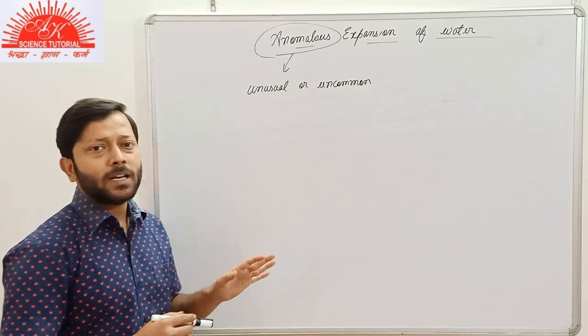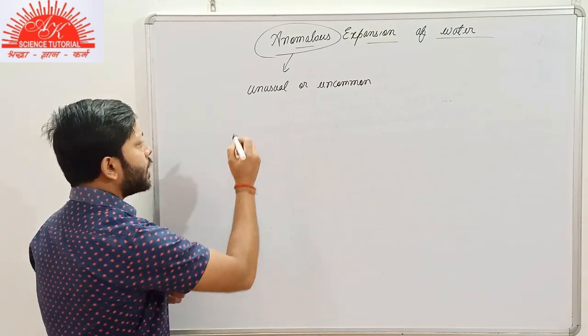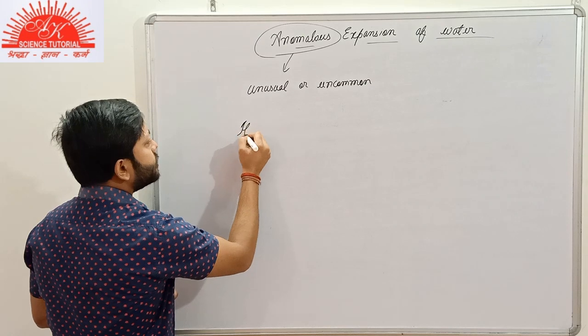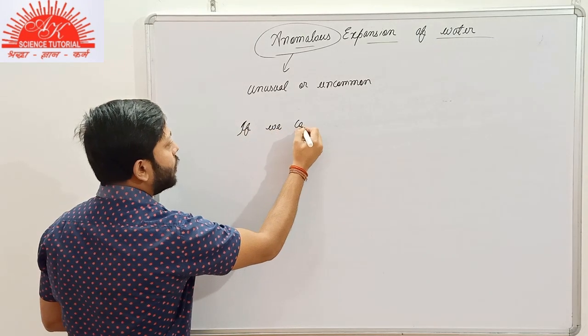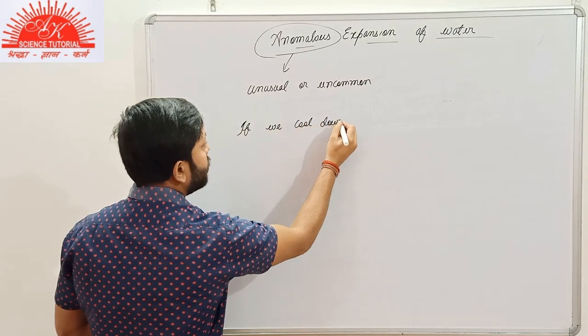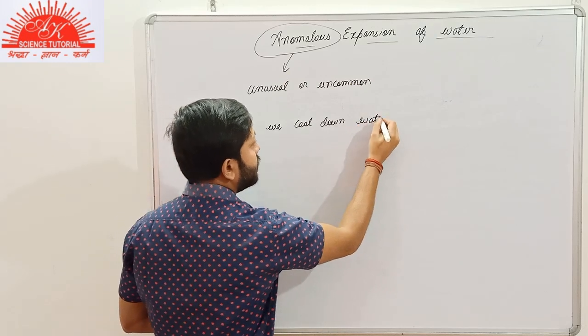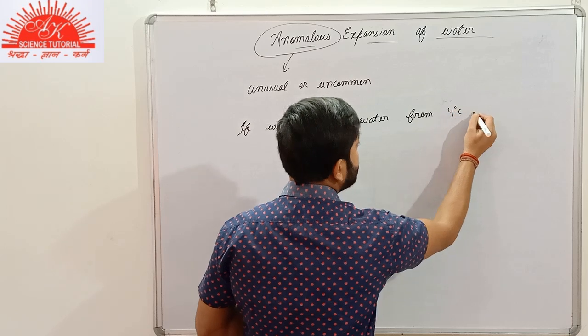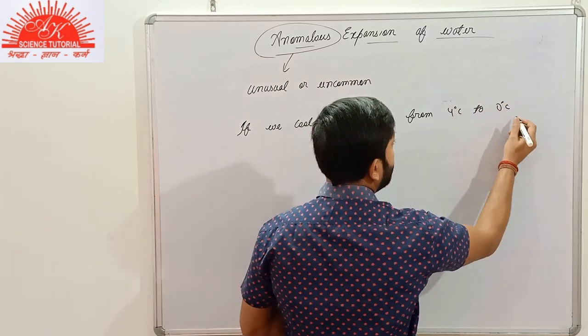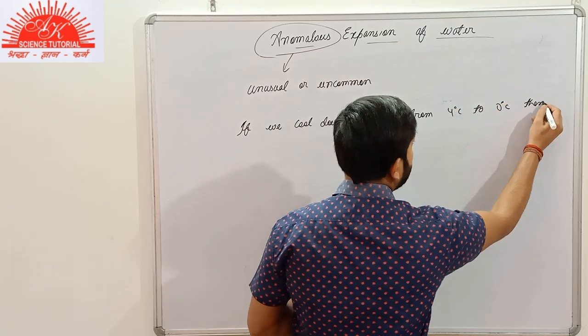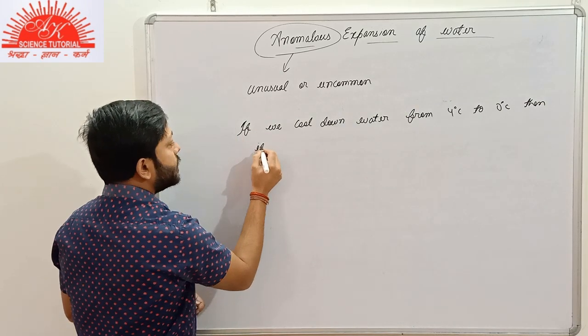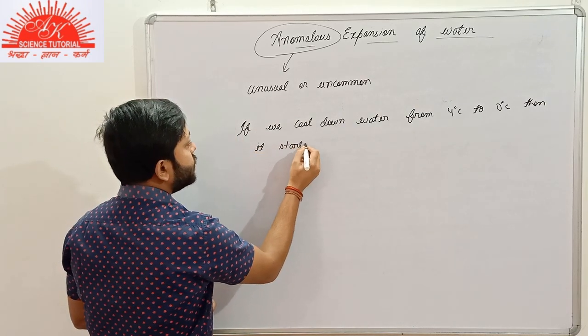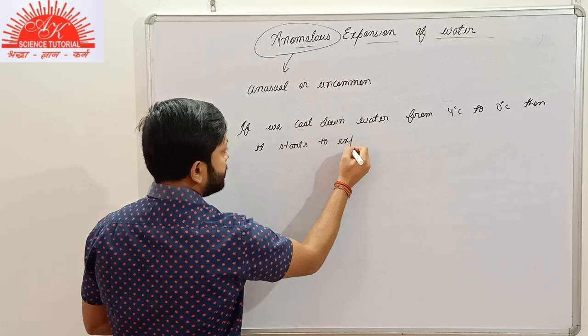So what is the anomalous expansion of water? I'll tell you. If we cool down water from 4 degrees Celsius to 0 degrees Celsius, then it starts to expand.